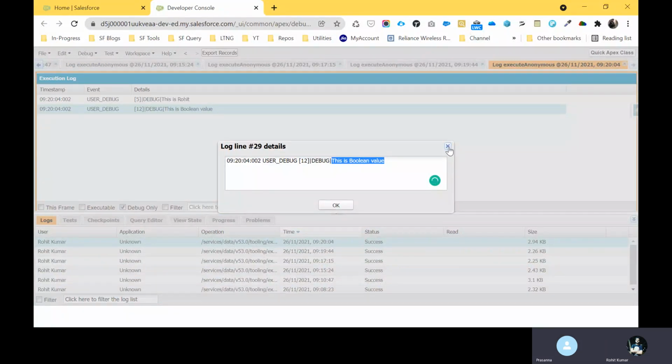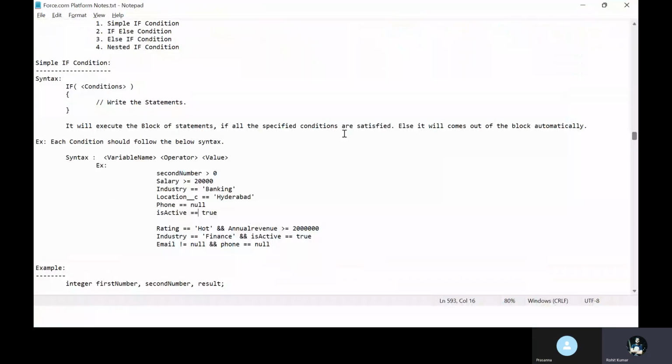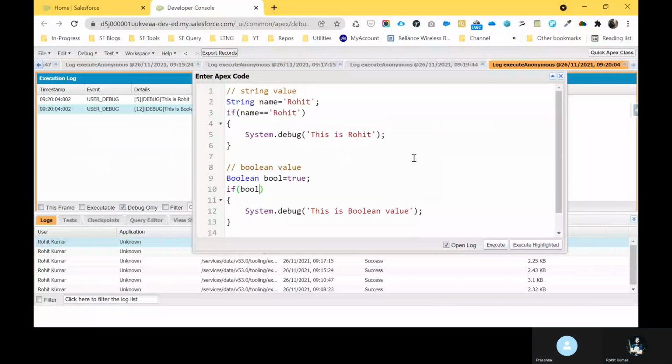Right. So do you have any question or query till now regarding this? No. All clear? Yes, yes.